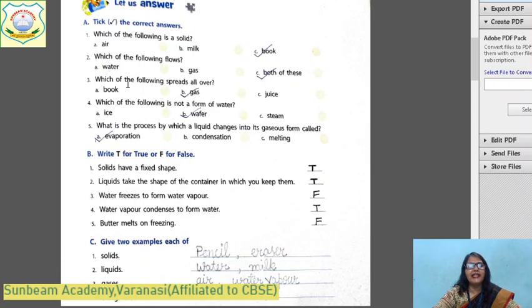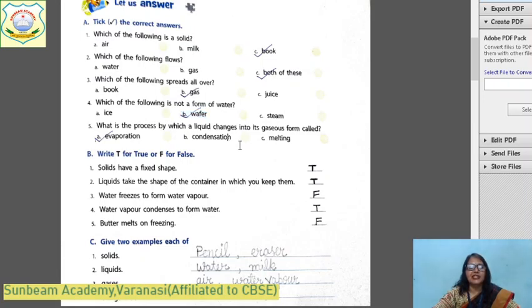Which of the following is spread all over the space present? Of course, gas. Which of the following is not a form of water? Ice is a form of water, the solid form of water. Steam is a gaseous form of water. Vapor is not a form of water. This is the right answer. Which is not a form of water? Vapor. Come to the next.